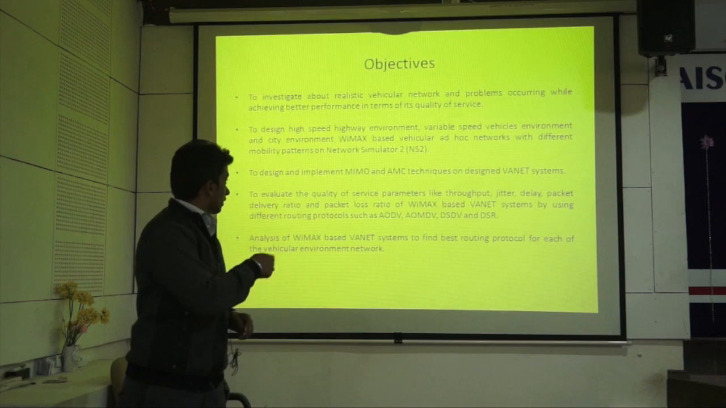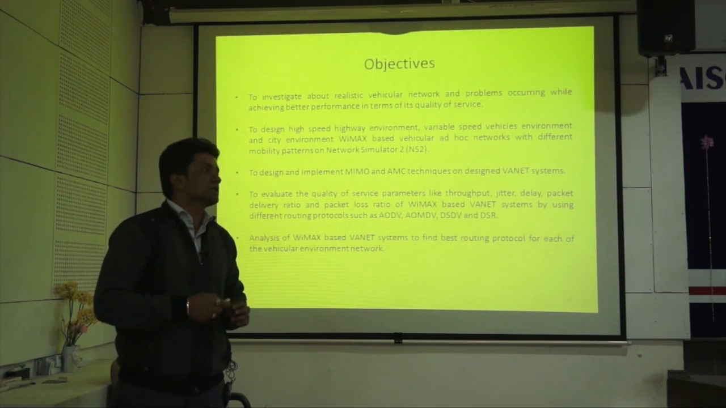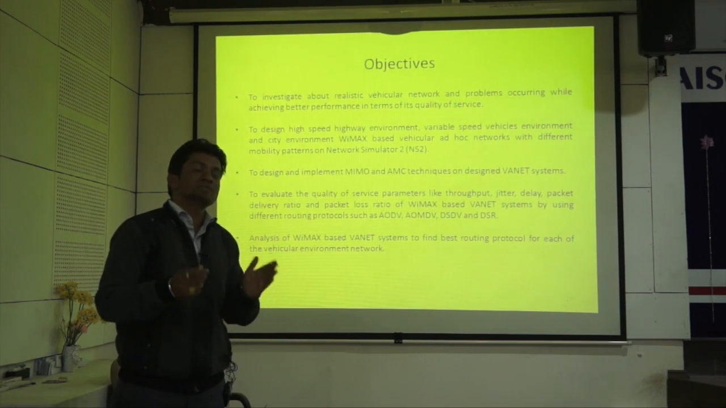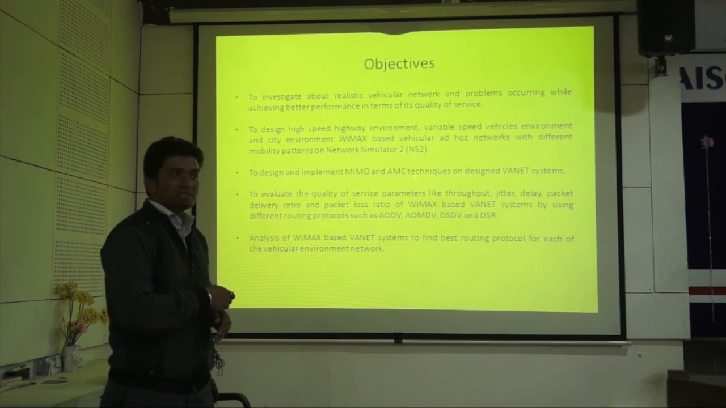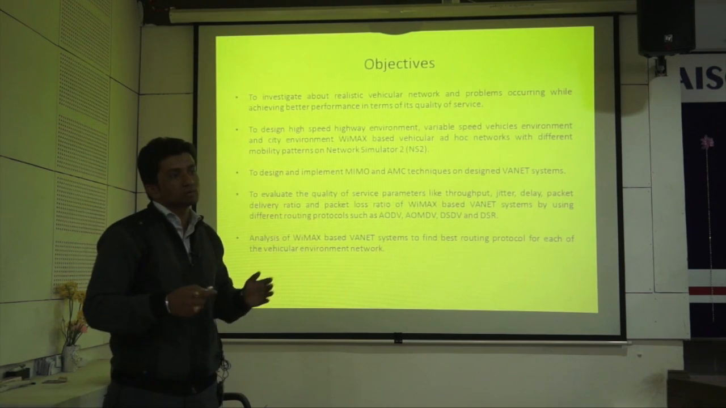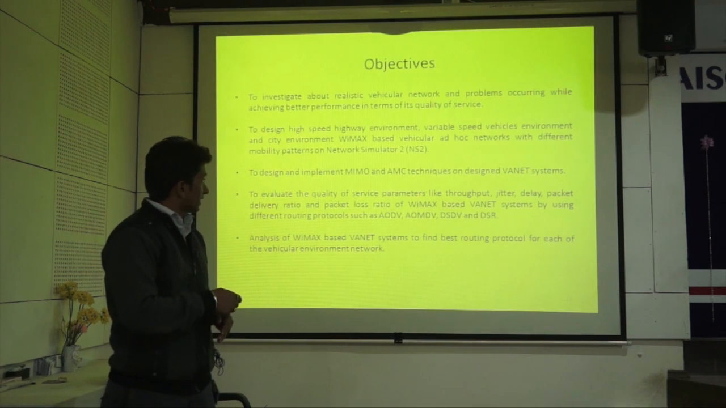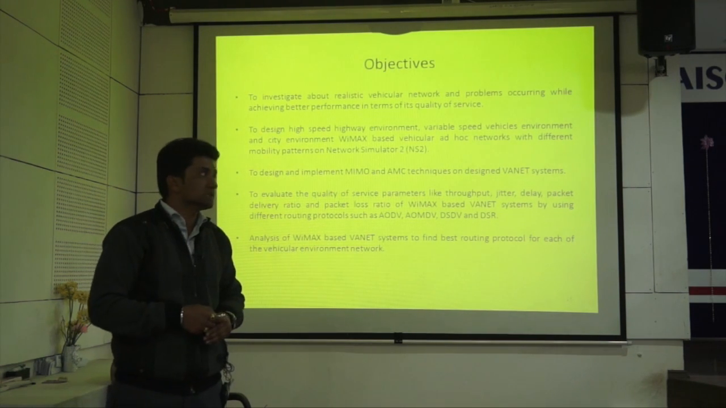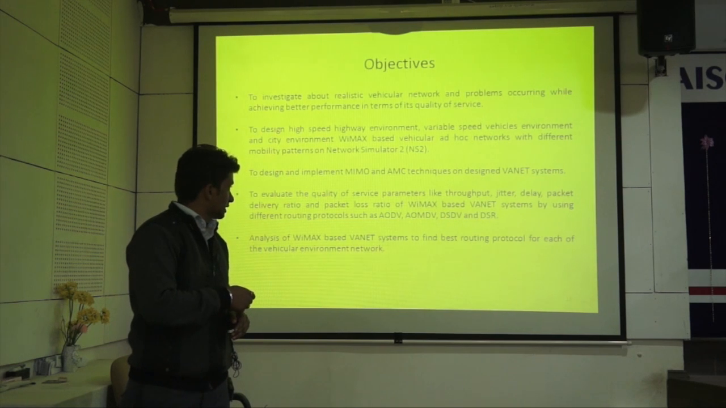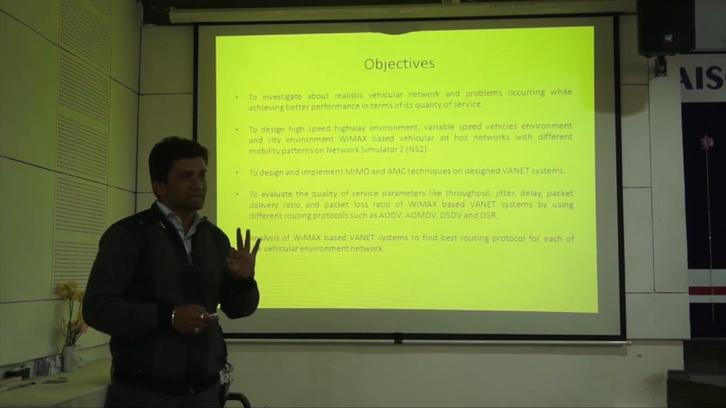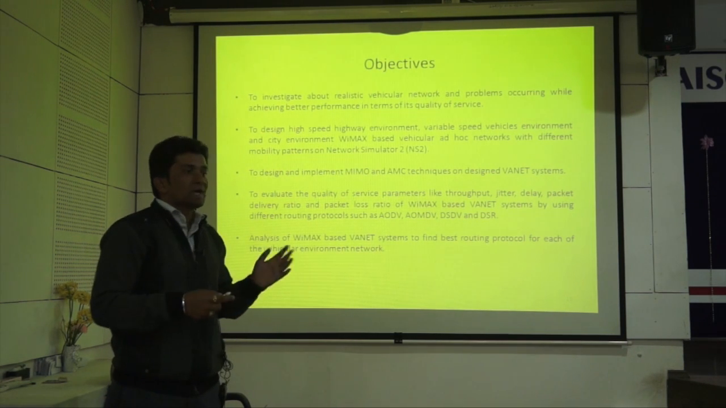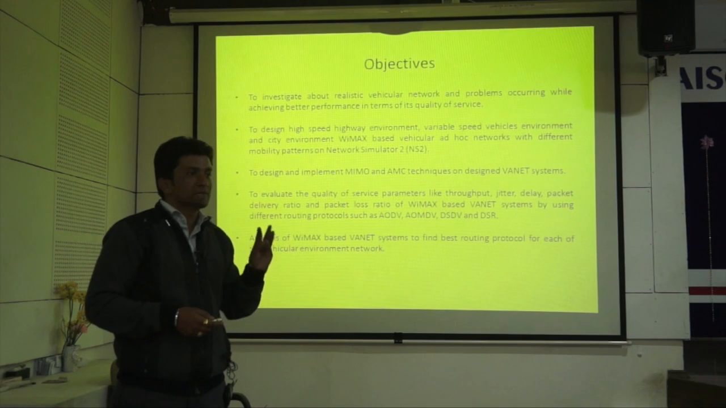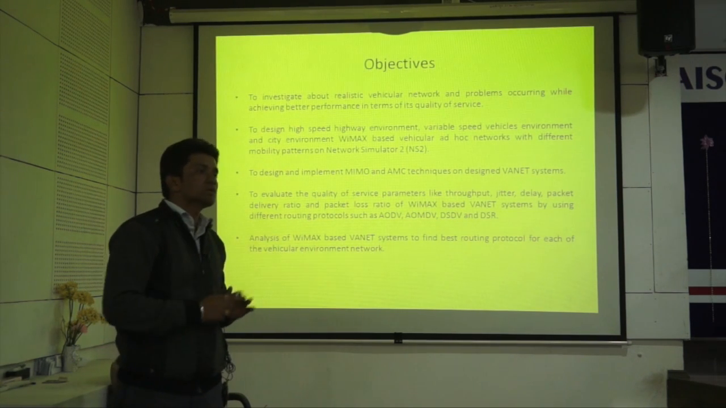I would like to briefly explain all these 5 objectives. I have designed 3 different vehicular networks which are based upon a WiMAX based wireless system. Then I designed and implemented the MIMO and AMC techniques on this designed system. After designing, AWK files are used to find the different quality of service parameters, and I found the 5 parameters for different routing protocols. Here I took AODV, AOMDV and GSR as reactive routing protocols, and DSDV as a proactive routing protocol. And finally we analyzed which routing protocol is better than the remaining ones for that particular WiMAX based wireless system.